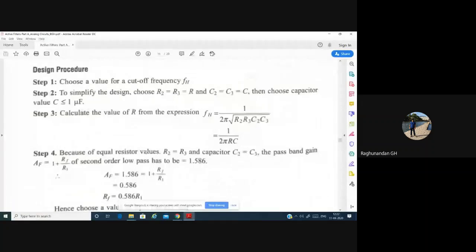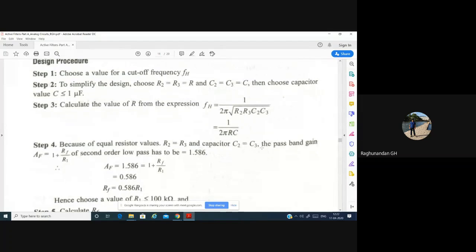So choose a value of cutoff frequency FH. After that, to simplify the design, choose R2 equal to R3 equal to R, and C2 equal to C3 equal to C. Then choose the capacitor value; C should be less than or equal to 1 microfarad. Any capacitor value you can choose. After that, FH is equal to 1 divided by 2 pi root of R2, R3, C2, C3. Because of equal resistance and capacitance values, the passband gain AF, which is 1 plus RF by R1, of the second order low pass will be 1.586.